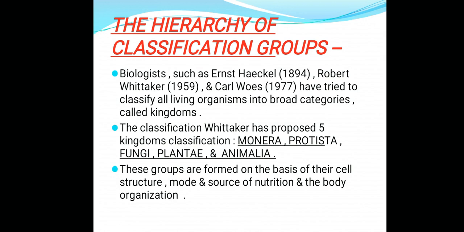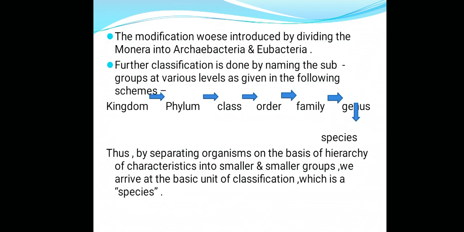Then a modification was introduced by Carl Woese, dividing the Monera into Archaebacteria and Eubacteria.